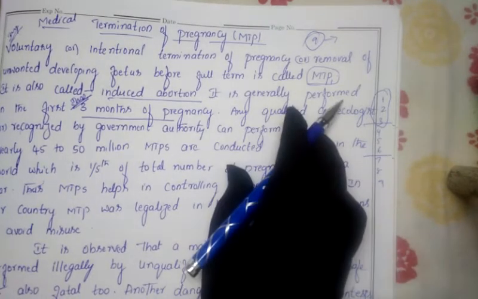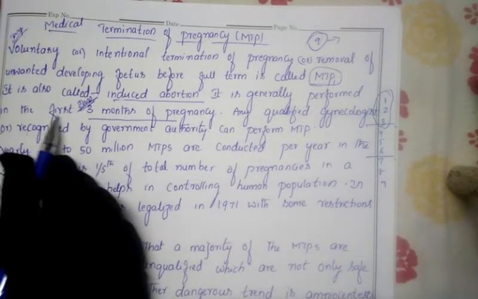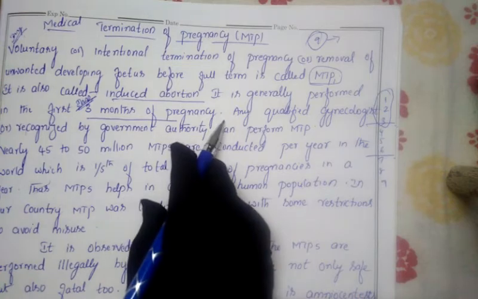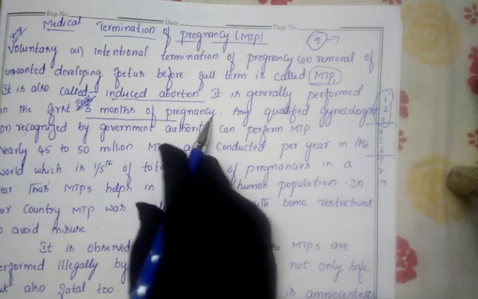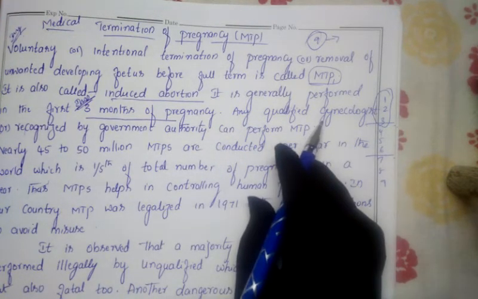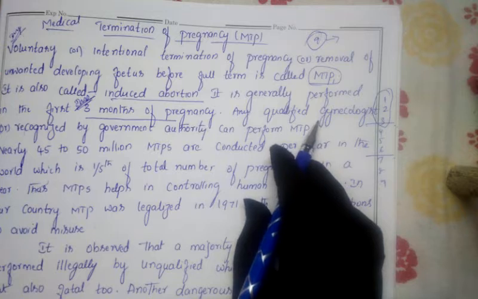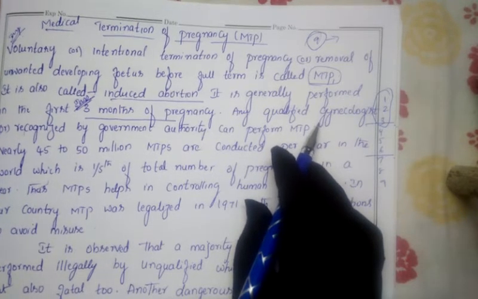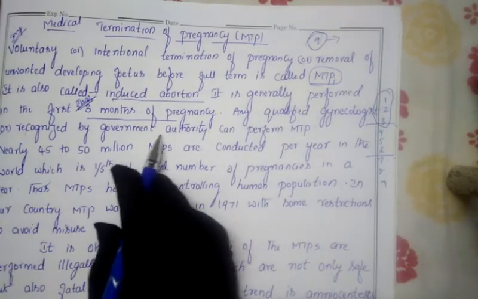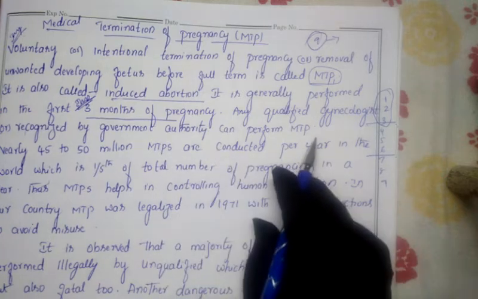That's why it is generally conducted in the first 3 months of pregnancy. And it is conducted by a qualified gynecologist only. So a gynecologist can go for the abortion, or else a person recognized by government authorities can perform the MTP.